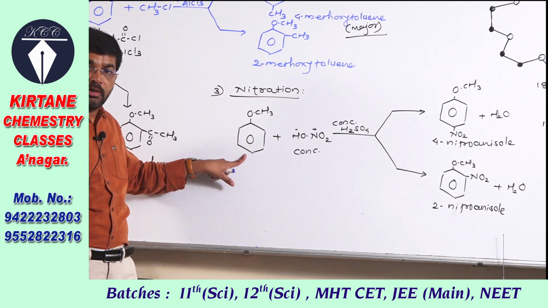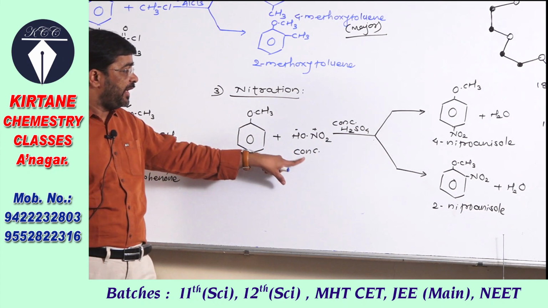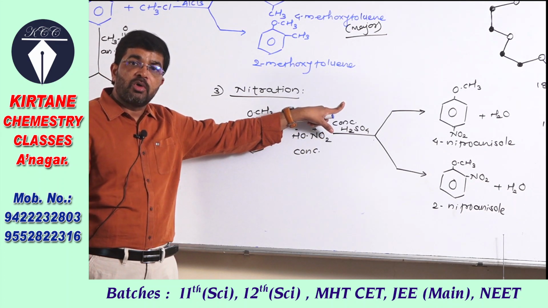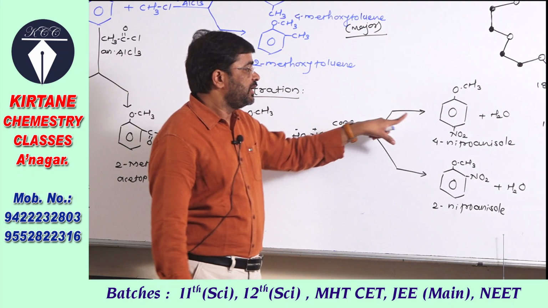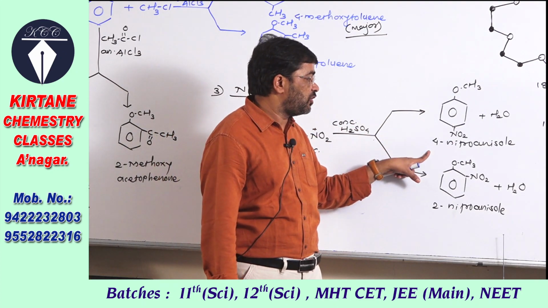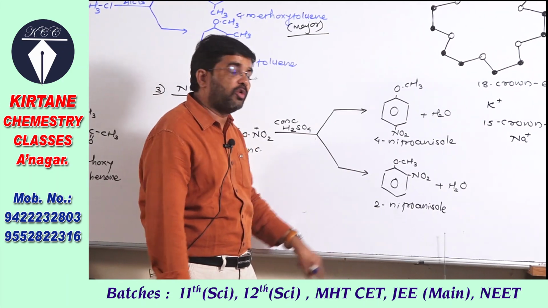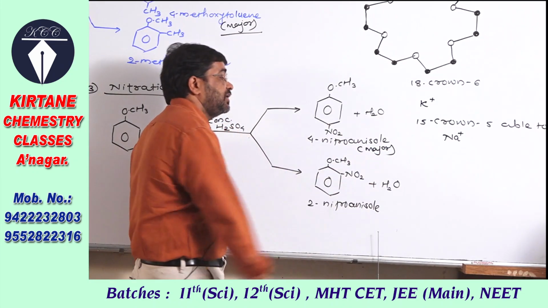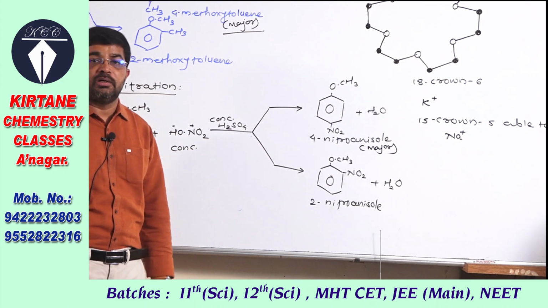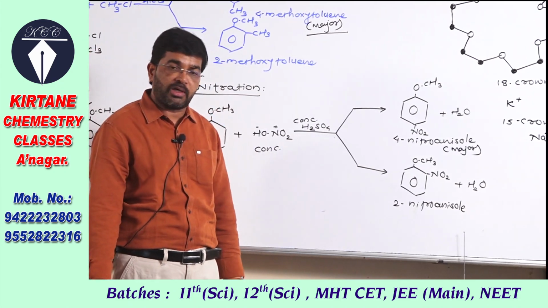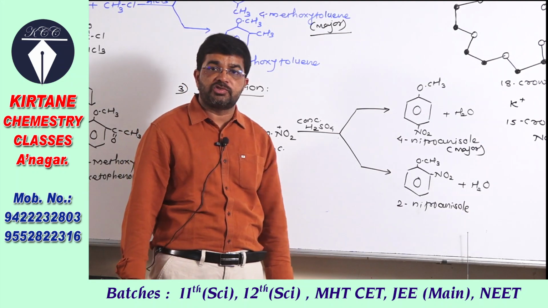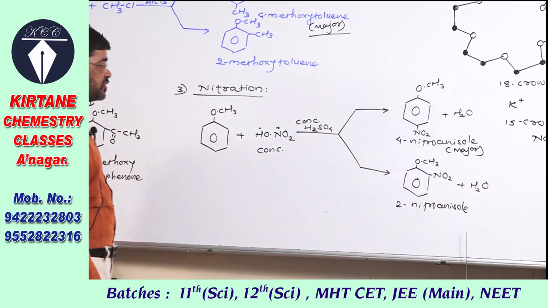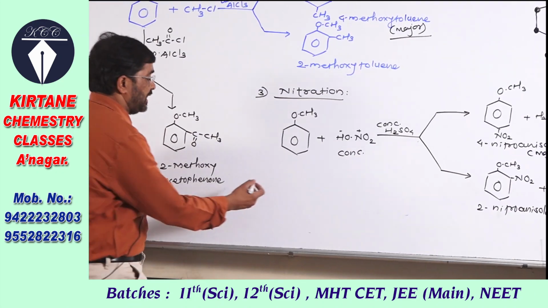Anisole, methoxybenzene, when treated with concentrated nitric acid in the presence of concentrated sulfuric acid, gives a mixture of 4-nitroanisole and 2-nitroanisole. The major product obtained is 4-nitroanisole, the para derivative, and the ortho derivative is the minor product. This is about the reactions of anisole or aromatic ether.